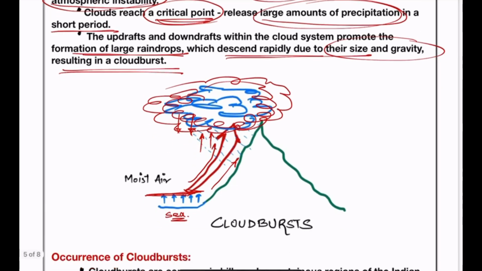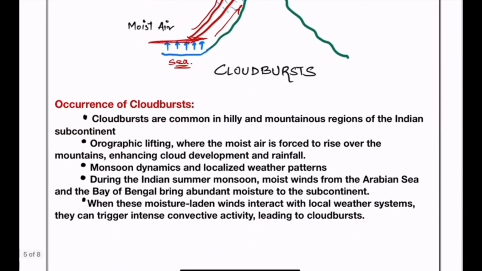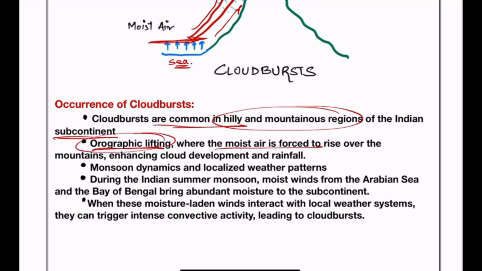If we talk about the occurrence of cloudburst events, then cloudbursts are common in hilly and mountainous regions of the Indian subcontinent, that is the Himalayan belt as well as the Western Ghats belt. Why is this happening? Because there is orographic lifting in this region where the moist air is forced to rise over the mountains, enhancing cloud development and rainfall. So from the adjoining sea region, that is the Arabian Sea, the Indian monsoon clouds hit the Western Ghats region or the Himalayan region, and again there is orographic lifting.